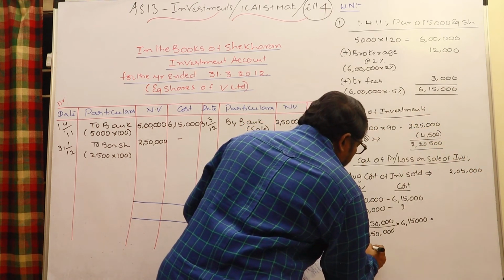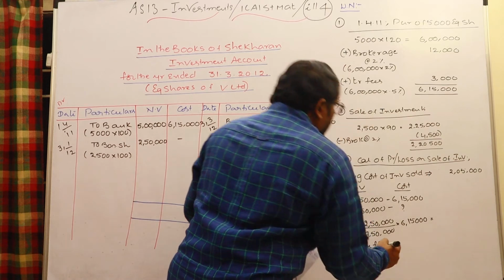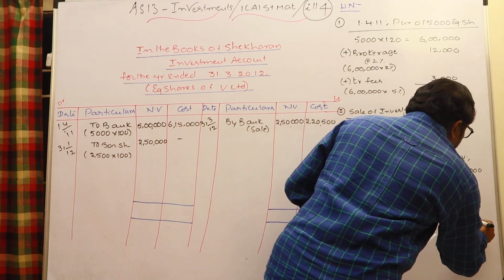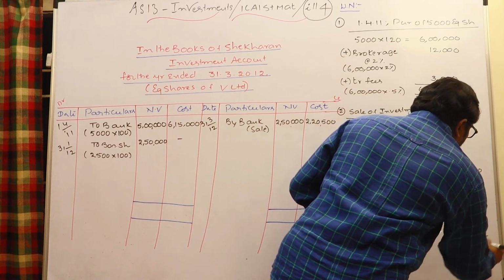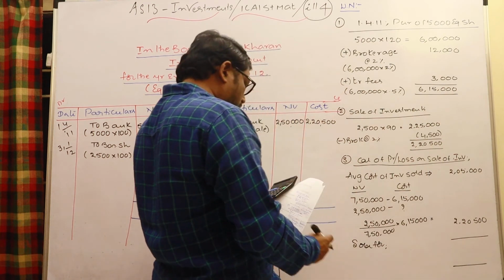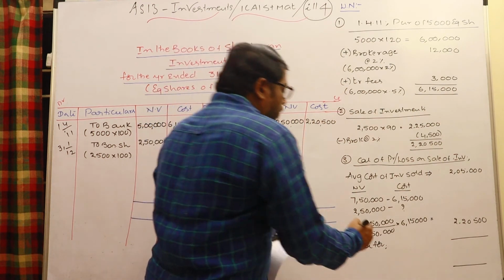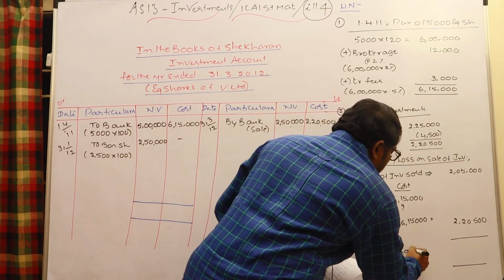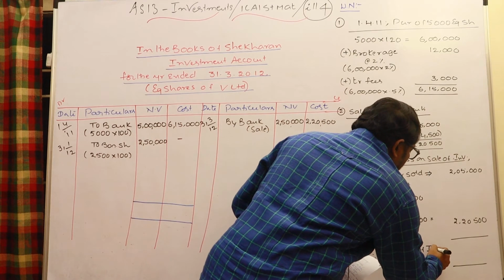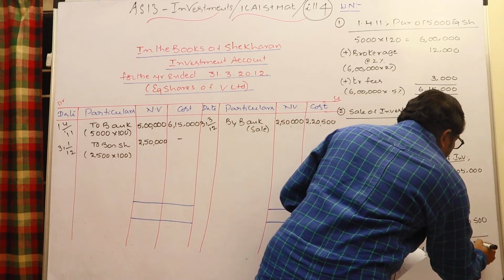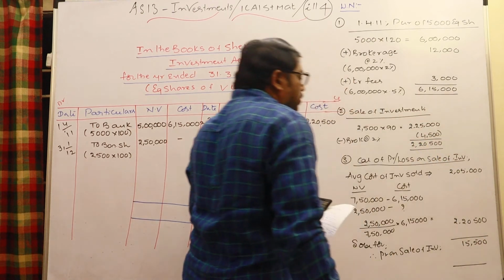Sold for, we know that it was sold for 2,20,500. So there is a profit on sale of investments of 15,500.